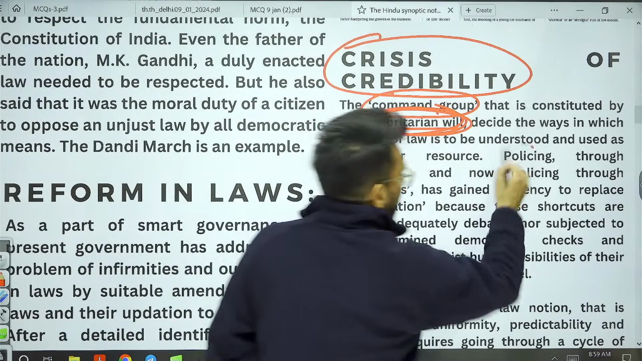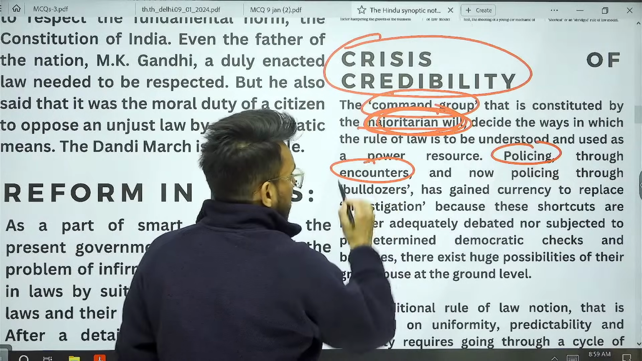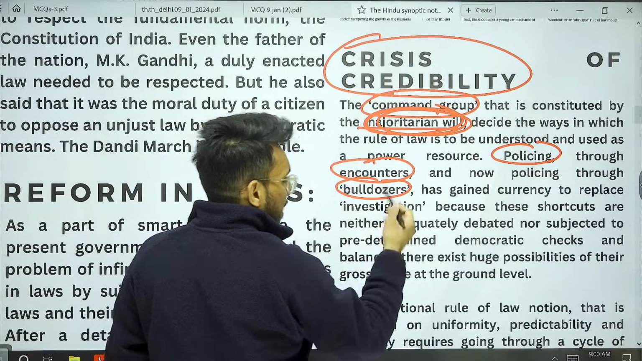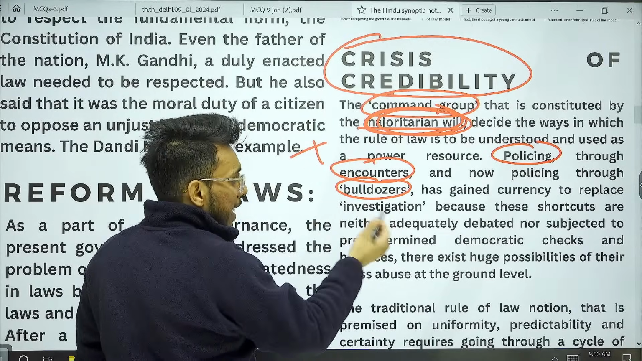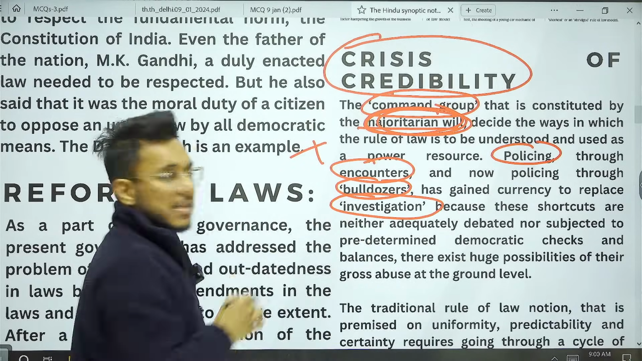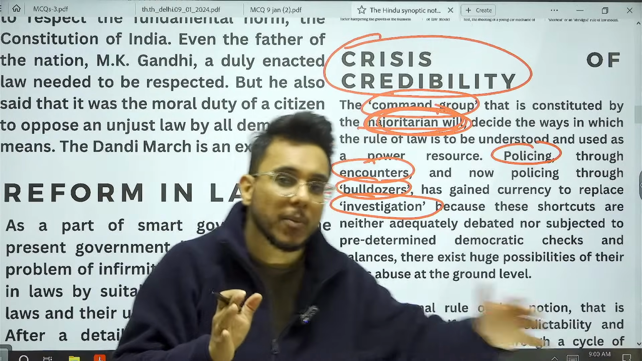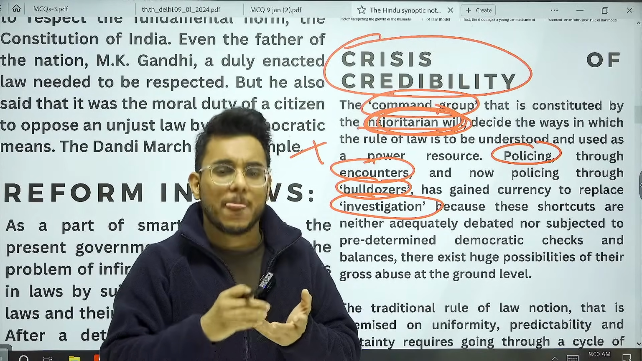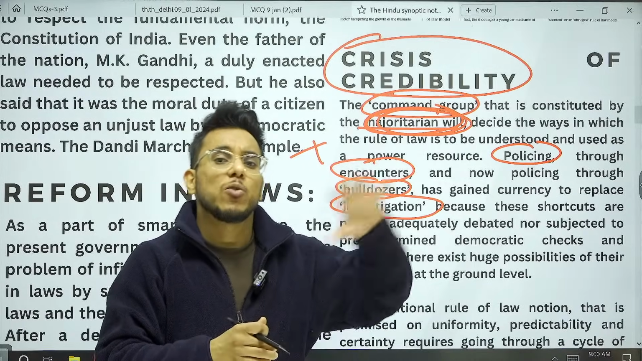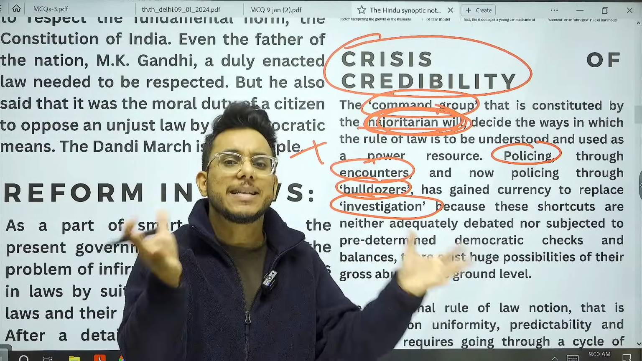So when policing uses encounters and bulldozer justice, it has been criticized, because it is seen as replacing the investigation. Now, investigation is a long process. In investigation, on the basis of evidence, on the basis of process, on the basis of trial and error, you come to a conclusion. But the bulldozer is instant justice.